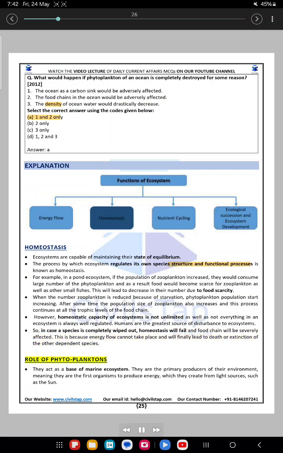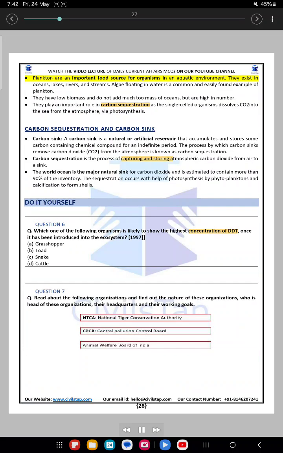Role of phytoplanktons. They act as a base of the marine ecosystem. They are the primary producers of the environment, meaning they are the first organisms to produce energy, which they create from light sources such as the sun. Plankton are an important food source for organisms in an aquatic environment. They exist in oceans, lakes, rivers, and streams. Algae floating in water is a common and easily found example of plankton. They have low biomass and do not add much to the mass of oceans, but are high in number. They play an important role in carbon sequestration as the single-celled organisms dissolve CO2 into the sea from the atmosphere via photosynthesis.